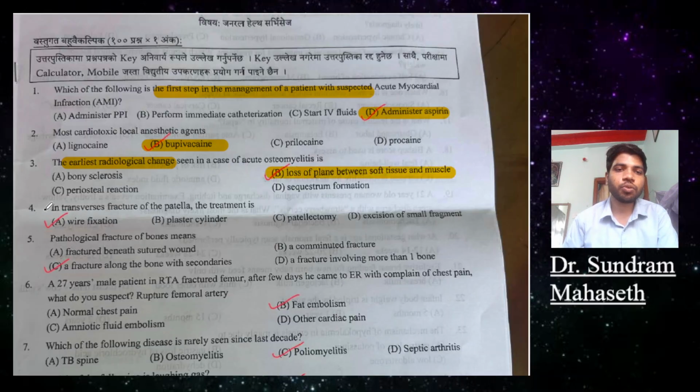Question number 4. In transverse fracture of the patella, the treatment is: option A, wire fixation; B, plaster cylinder; C, patellectomy; D, excision of small fragment. So option A, wire fixation, is right.